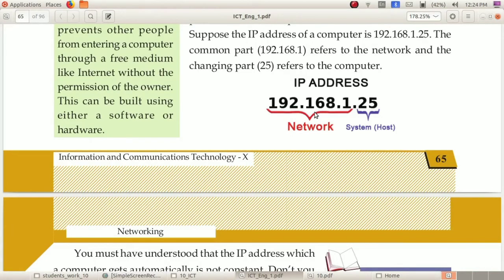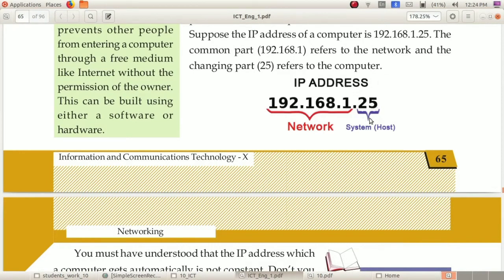Next, the last part, here you can see it is 25, that is referring to the computer's number. That is the host or system, or you can say the computer.